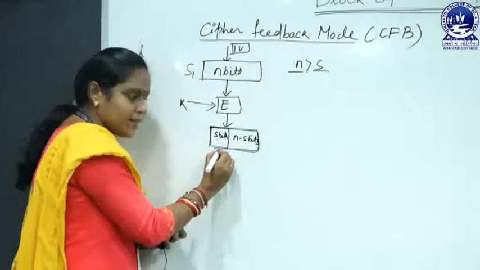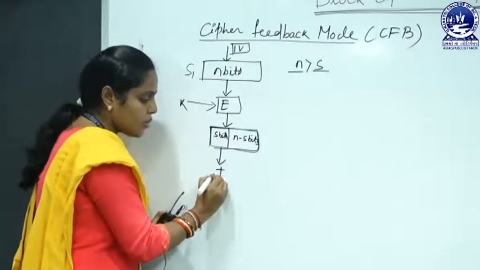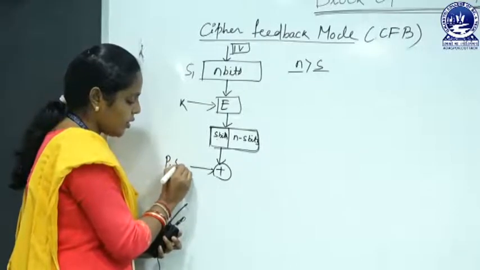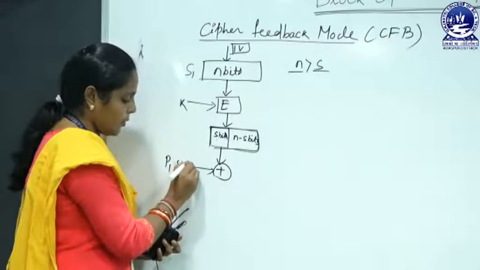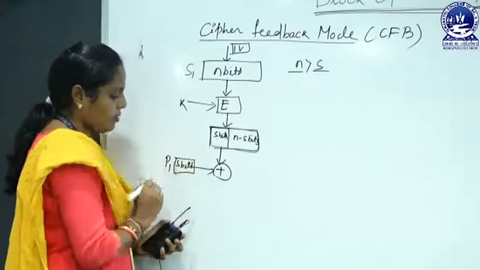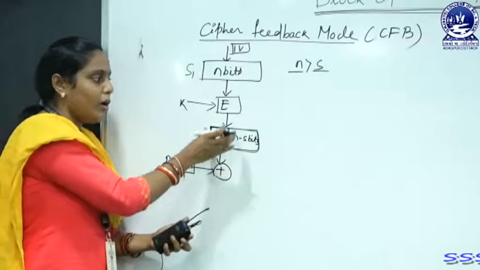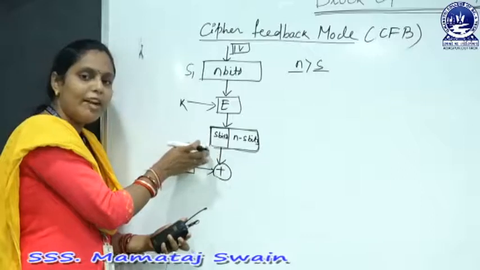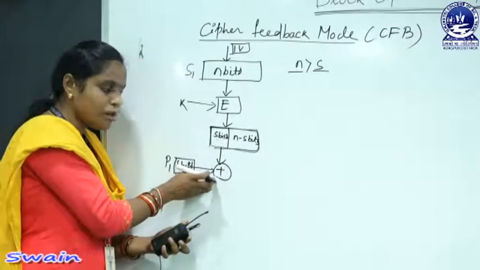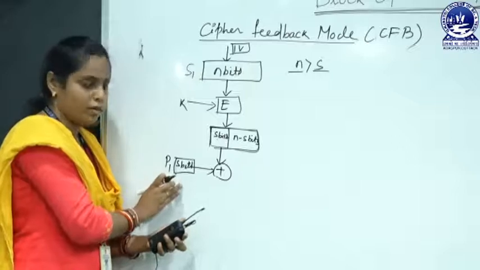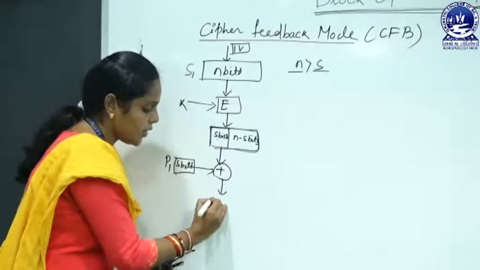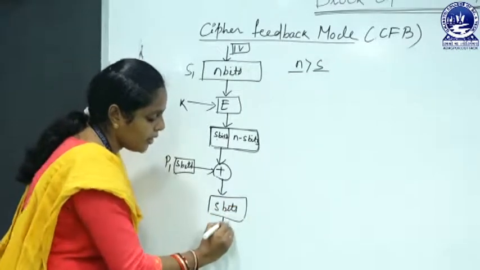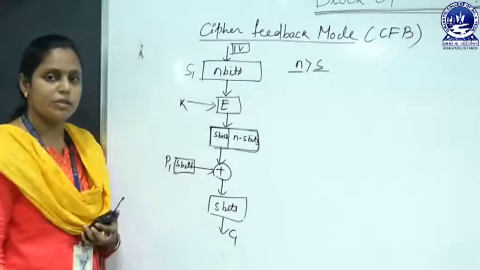Now you take these s bits and exclusive OR with our plaintext P1, which is also s bits. That means from the shift register value after encryption we select the leftmost s bits and exclusive OR with our plaintext block, which gives us s bits output, that is our ciphertext C1.